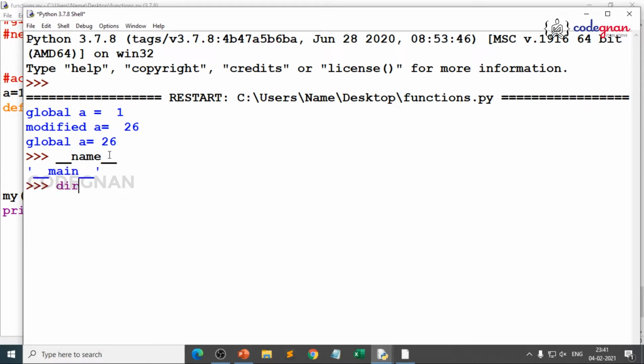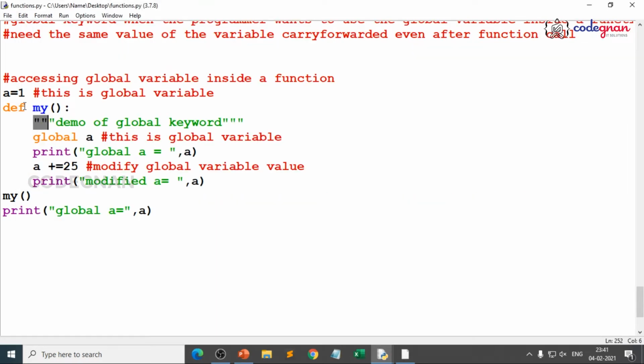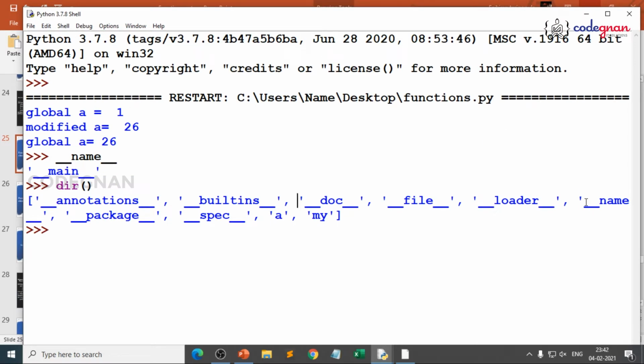Whenever you print the directory of every object, you see what you are getting? Double underscore builtins, doc, a, my. What is the function name we have created? My, right? And what is the variable? Yes, that is the reason it is internally created with the help of the special variable main. That's where we'll be understanding the difference between a function and a module.